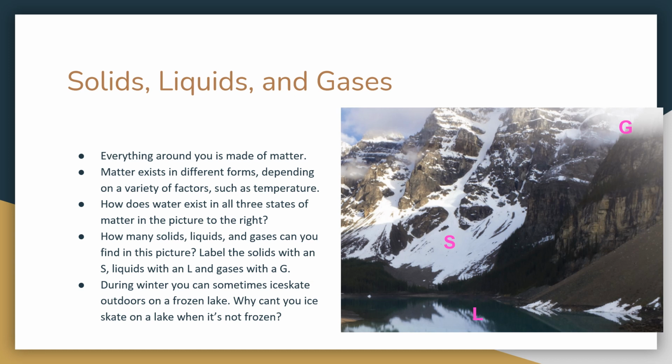So now that we've labeled those, let's answer the question. During winter, you can sometimes ice skate outdoors on a frozen lake. Why can't you ice skate on a lake when it's not frozen? So here we are with a super simple connect it for the start of this week. You can skate on a frozen lake because it's solid ice. You cannot skate on a lake that is not frozen because it is a liquid.